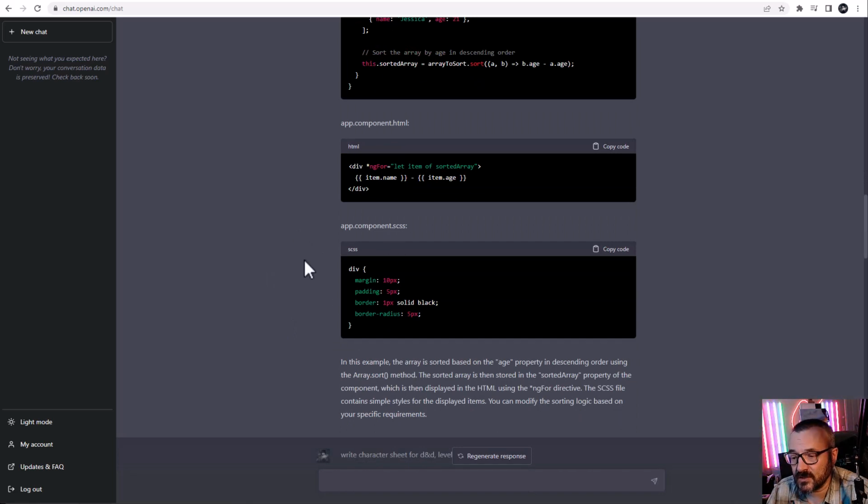Of course, it does not tell you, hey, you need to put this in a module, you need to do all the stuff, which is fine, you can ask and it will continue. But as programming goes, surprisingly, it actually does not do a bad job here.